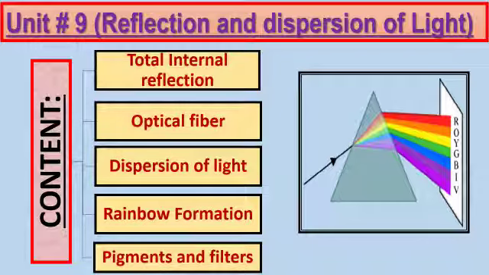And the last point is pigments and filters. Pigments means chemicals which reflect only certain colors, and a filter is a piece of colored glass or plastic which allows some colors to pass through but filters out all the others. These are called the filters.